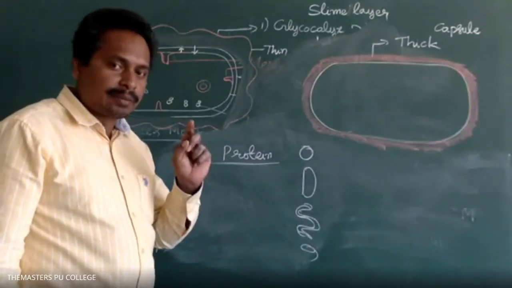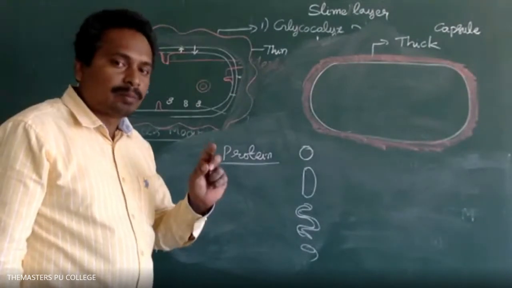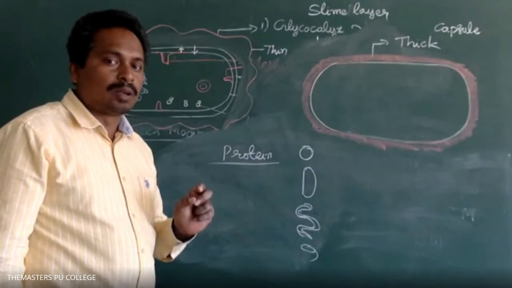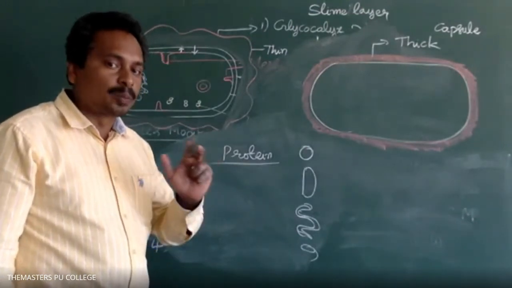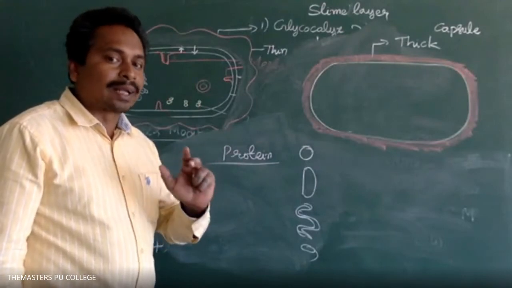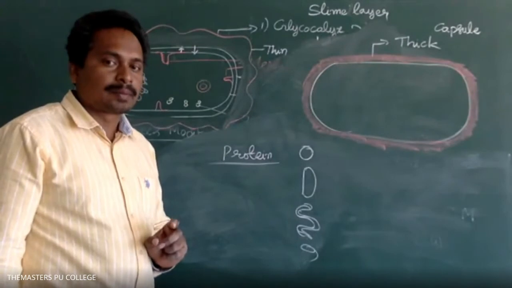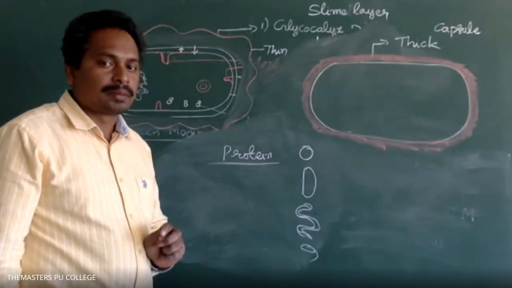The cell wall gives shape and also prevents bursting and collapsing. Is it clear regarding the functions?